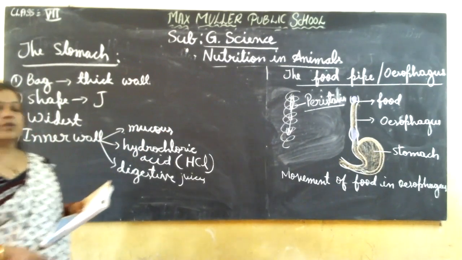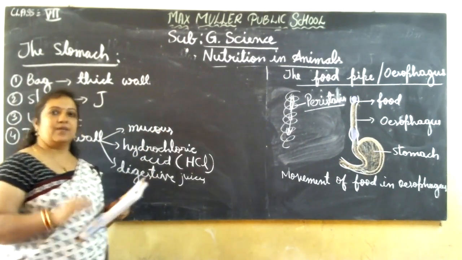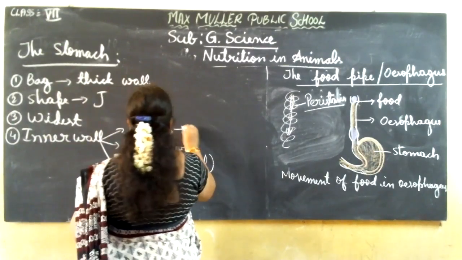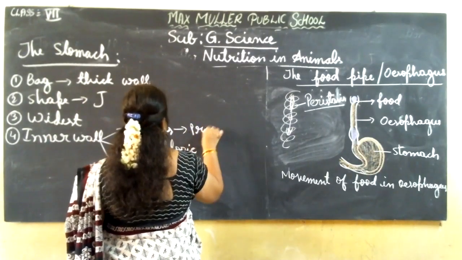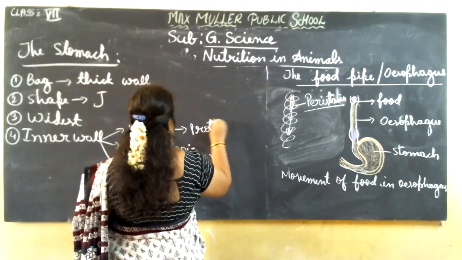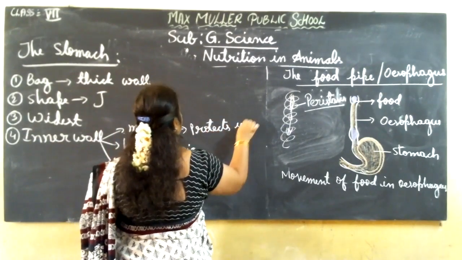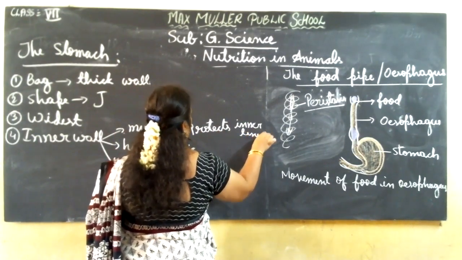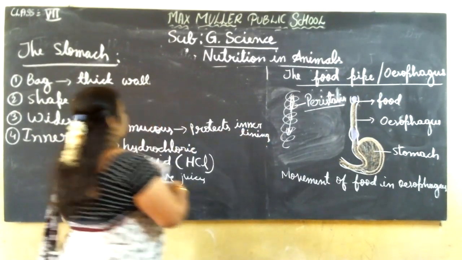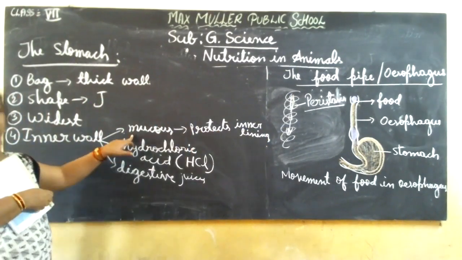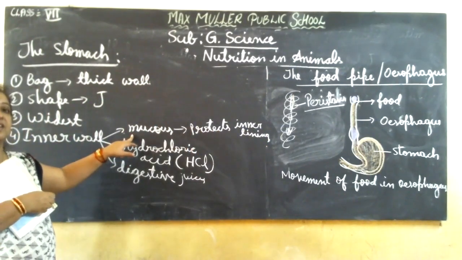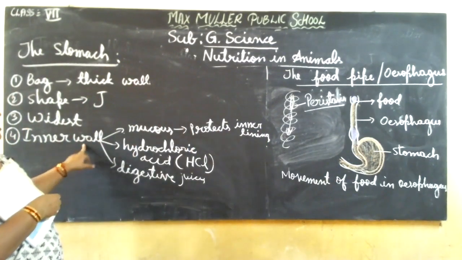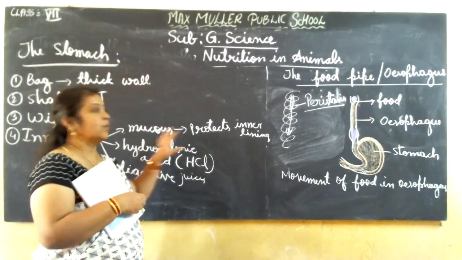This mucus layer gives protection. The mucus protects the inner lining. What is the function of mucus? Why is it secreted in the inner wall of the stomach? Because it helps in protection.